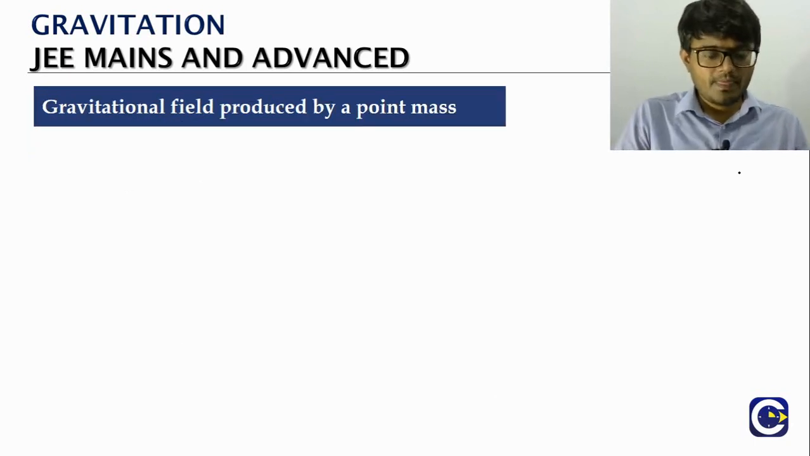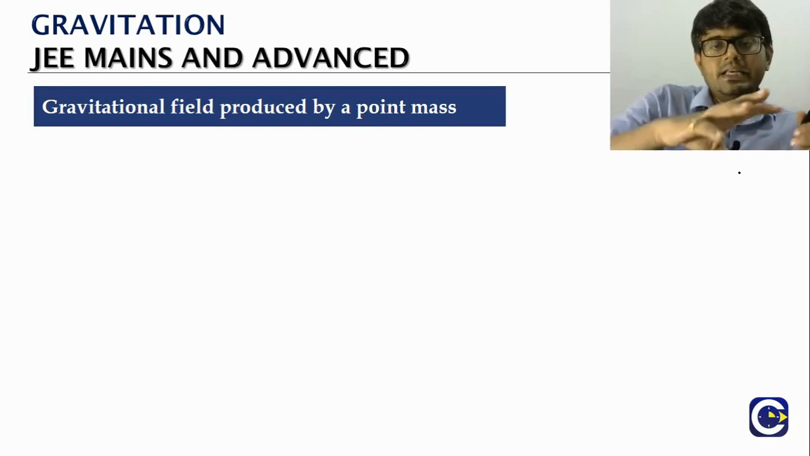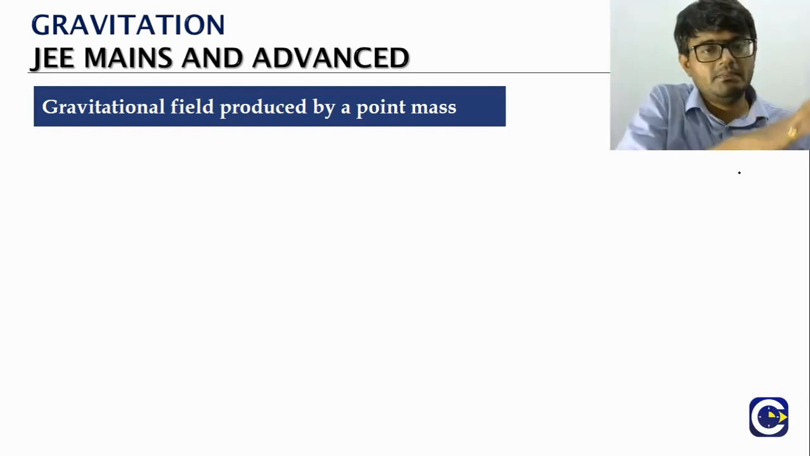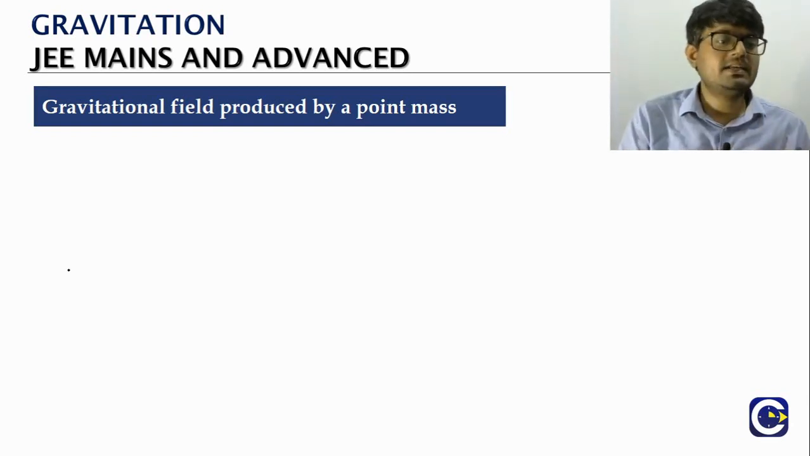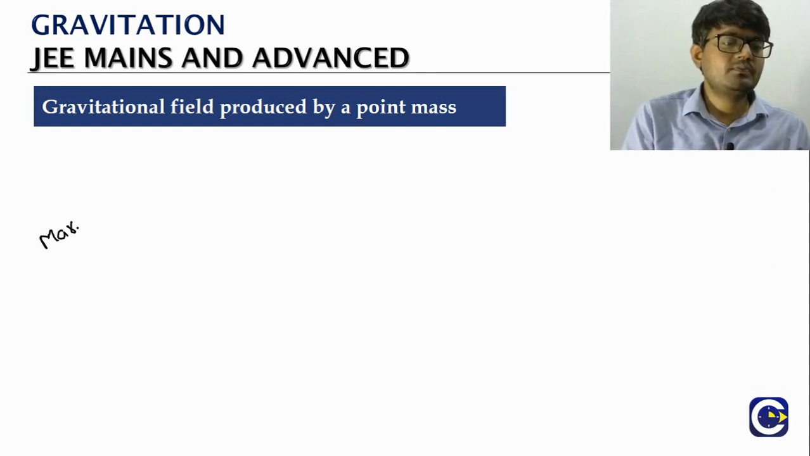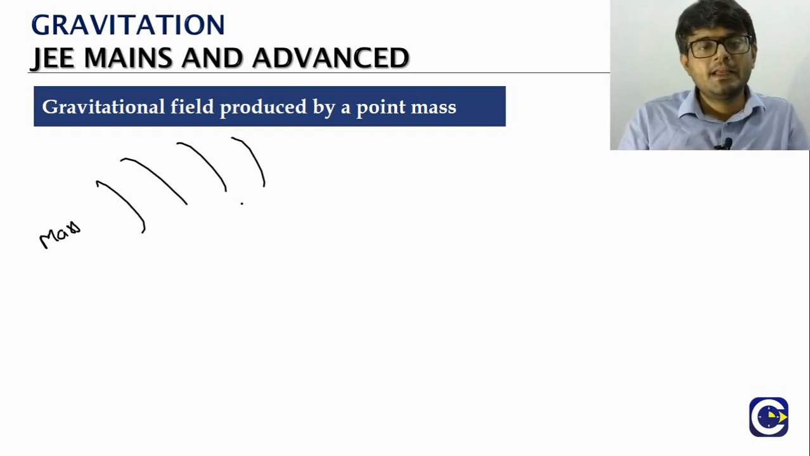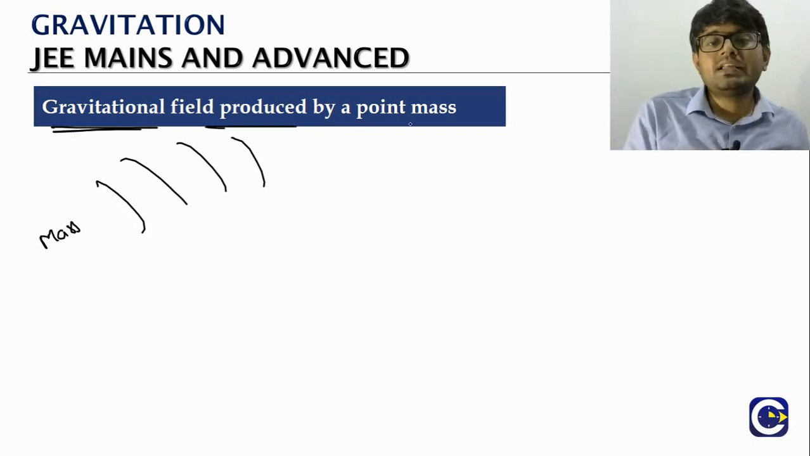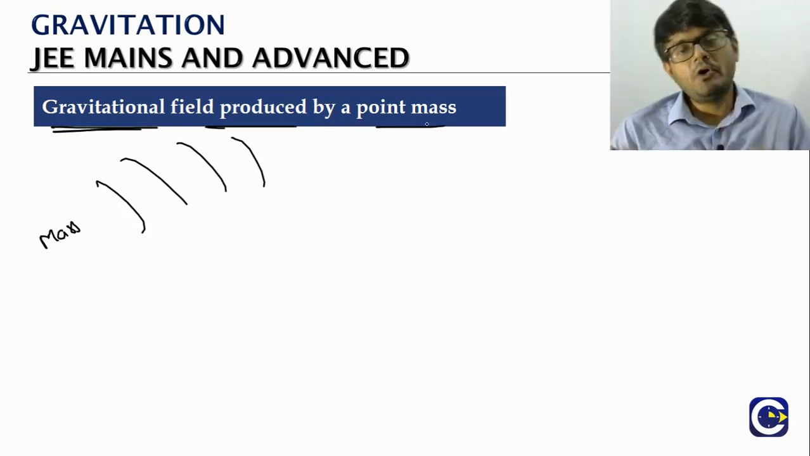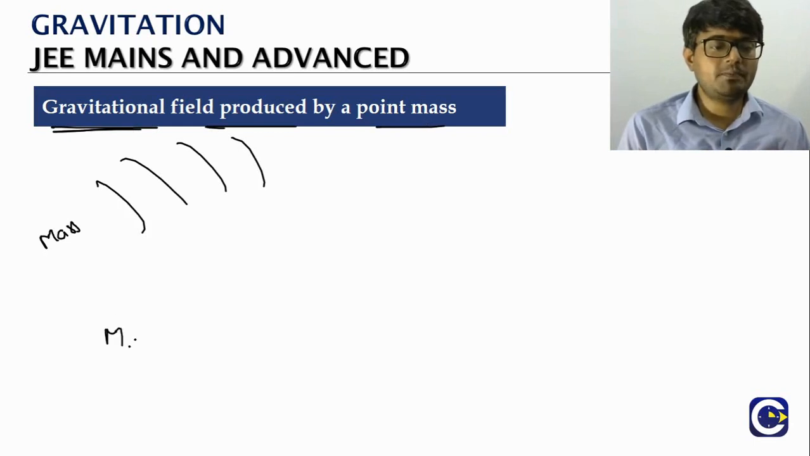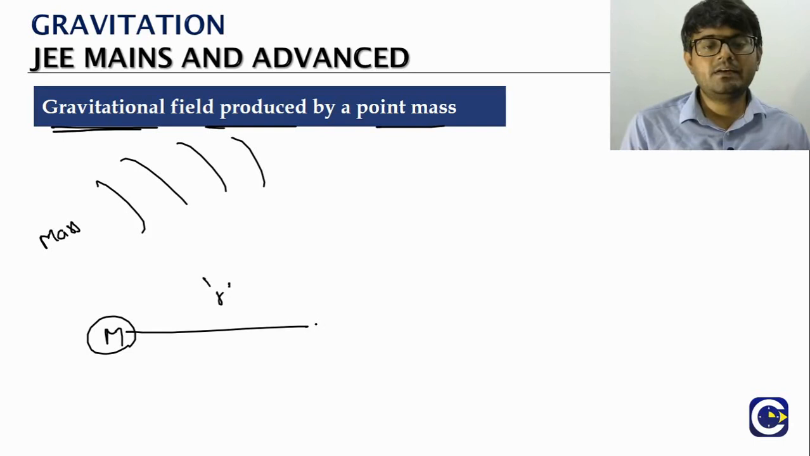Now we said the gravitational field is produced by masses. Any mass will produce a field around itself. But here we will see what is the gravitational field produced by a point mass. So we will take a point mass, capital M, and at a distance r from it we will put a test mass, small m.